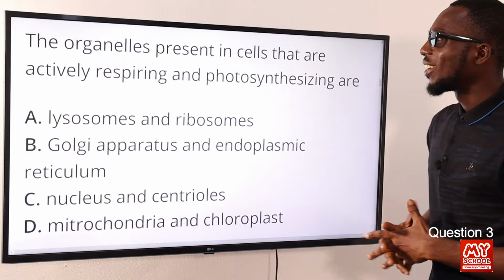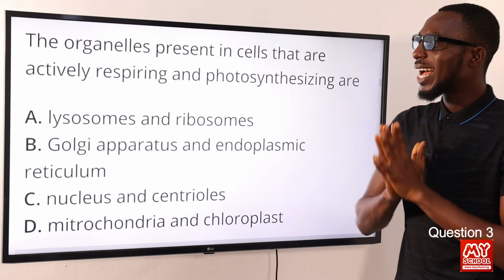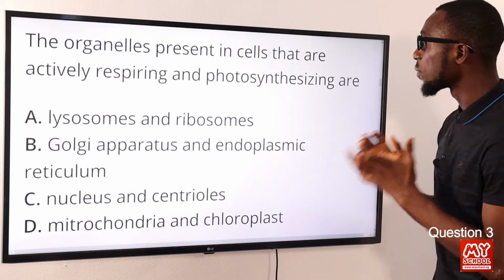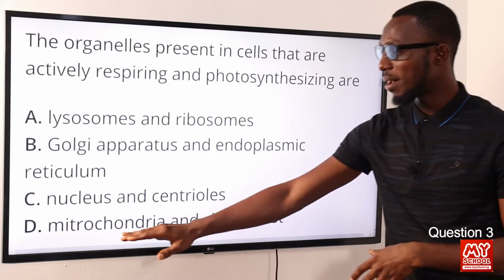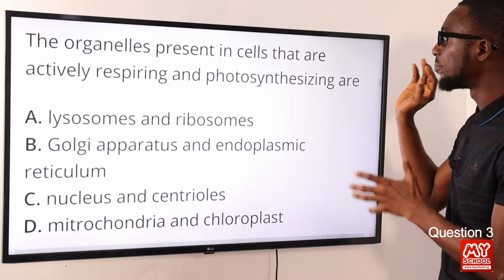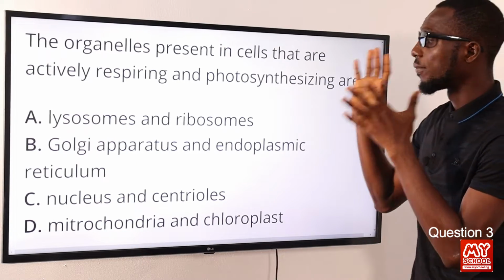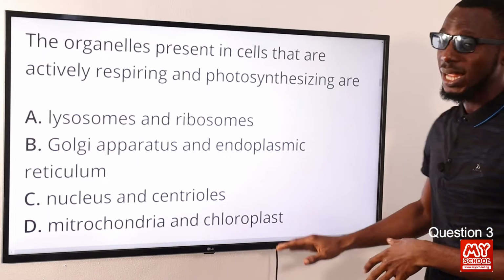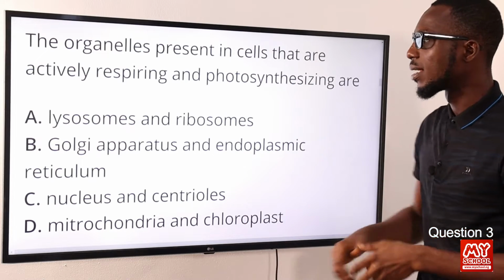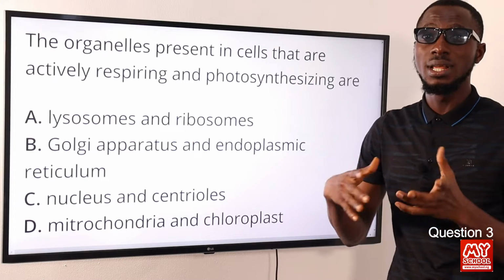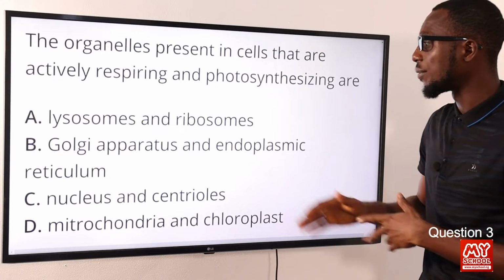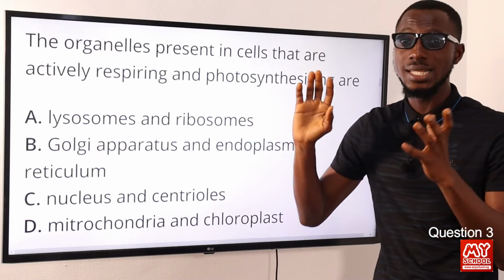3. The organelles present in cells that are actively respiring and photosynthesizing are what? When you talk about respiration, you're talking about mitochondria. When you talk about photosynthesis, we're talking about chloroplast, that's the site for photosynthesis. Lysosome is about digestion, waste removal, and what have you. Ribosome is the site for protein synthesis.